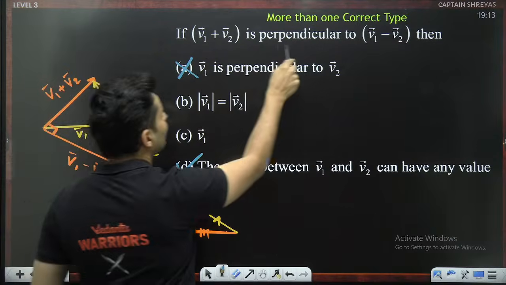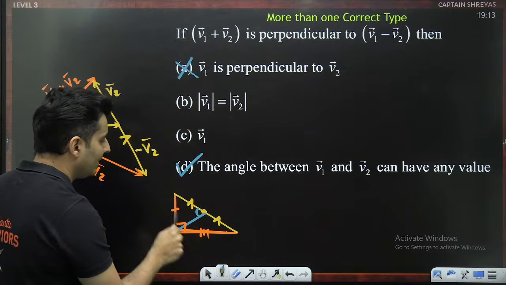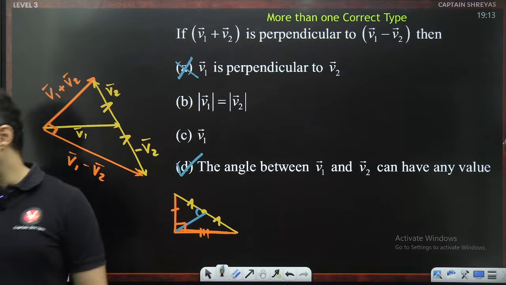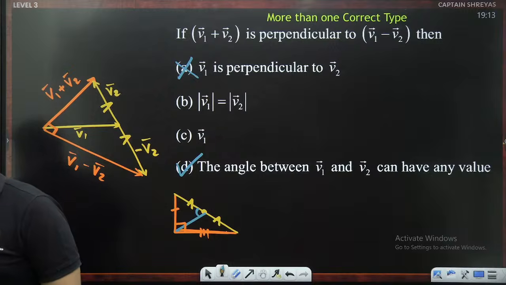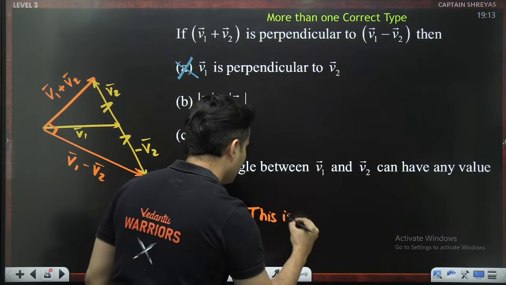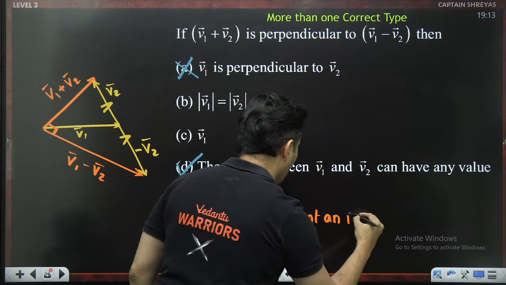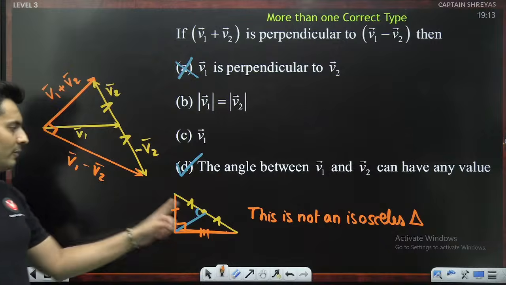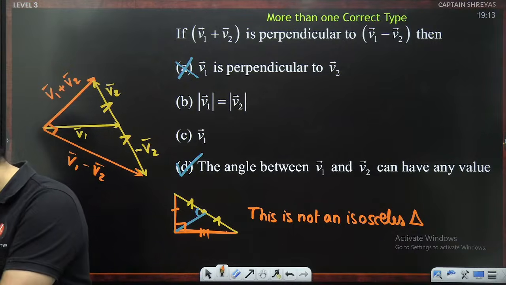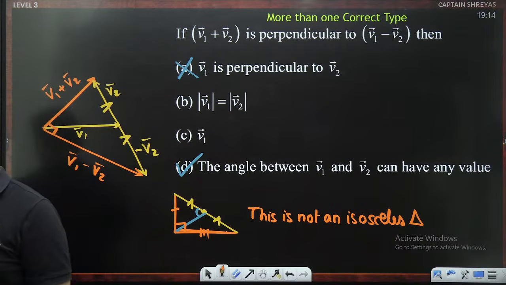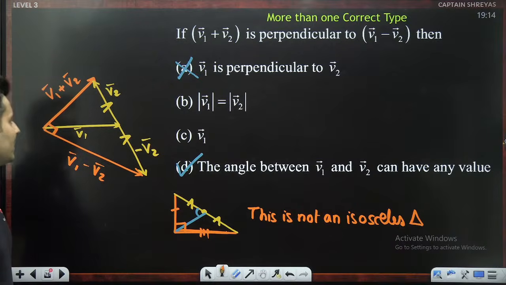They never said V1 plus V2 is equal to V1 minus V2. They never said these two sides are equal, or that this is an isosceles triangle. They never ever said that. Got it, everyone? It's not an isosceles triangle. I will mention this: this is not an isosceles triangle. Very, very crucial, guys. A lot of people think that this is an isosceles triangle. Is this clear till this point? Very good. Next important thing.